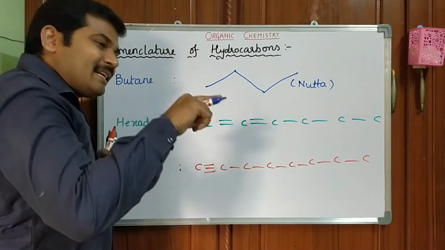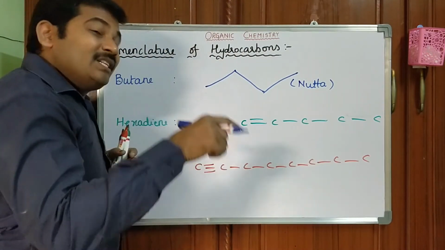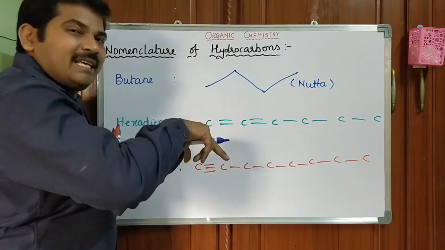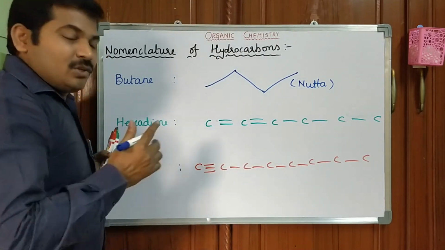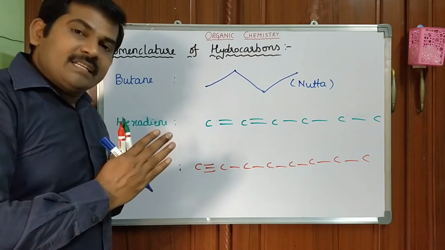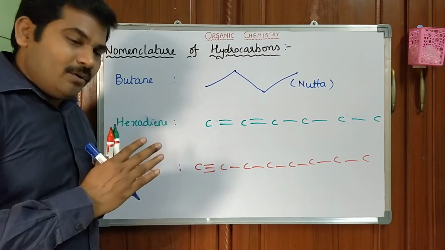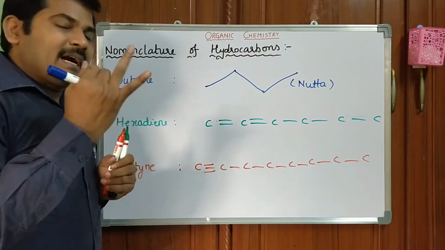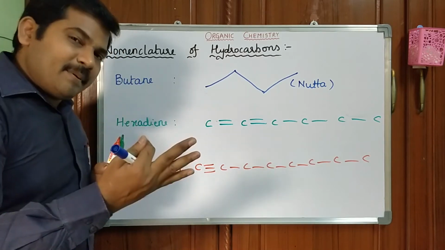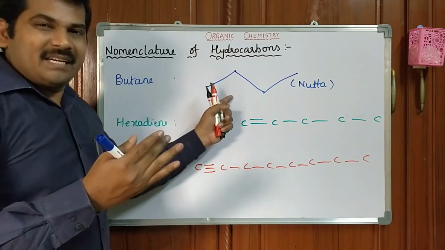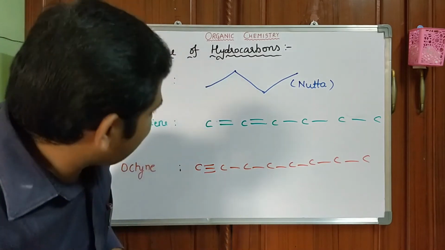Previously, condensed representation. Before that, chain representation. Before that, Fischer representation. So, how many types of representations are there to represent an organic molecule? Fischer representation, condensed representation, chain representation, and Natta representation. Okay? Next.